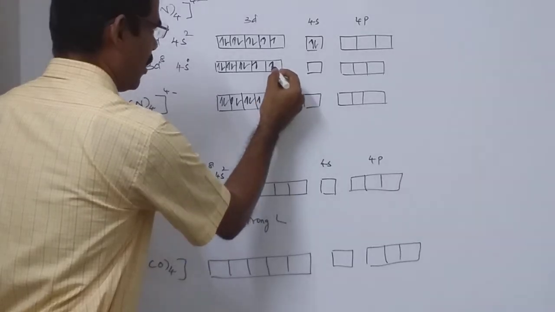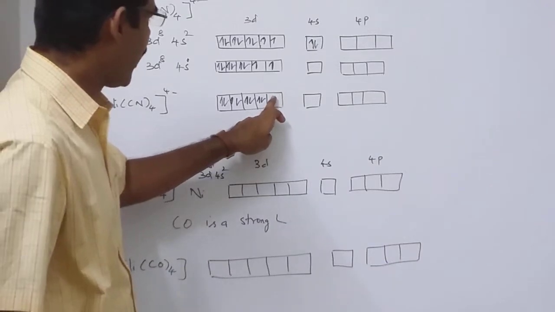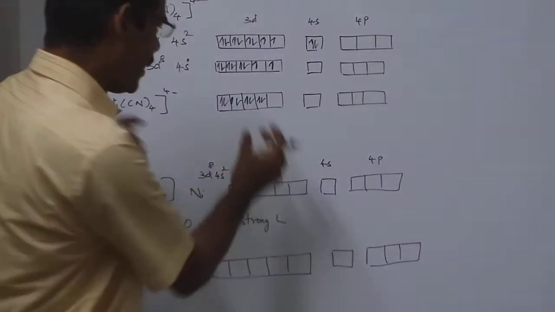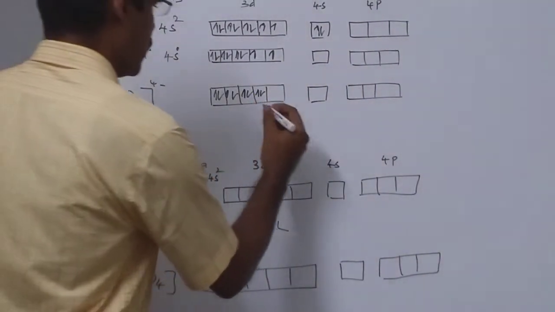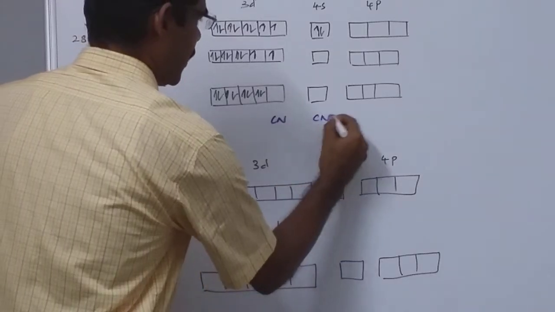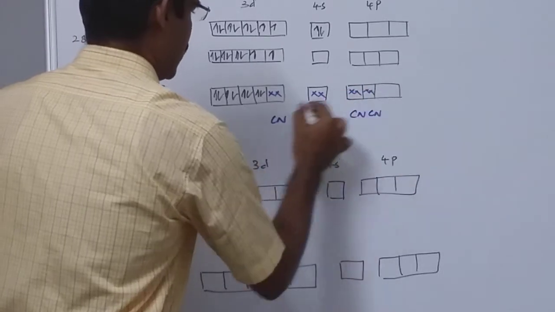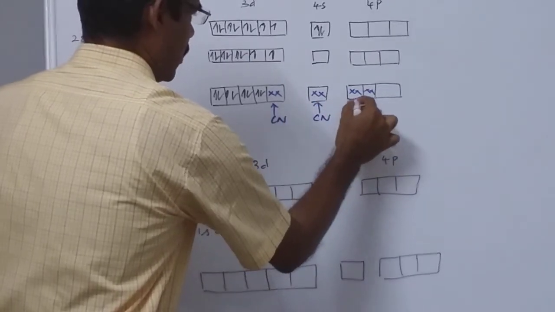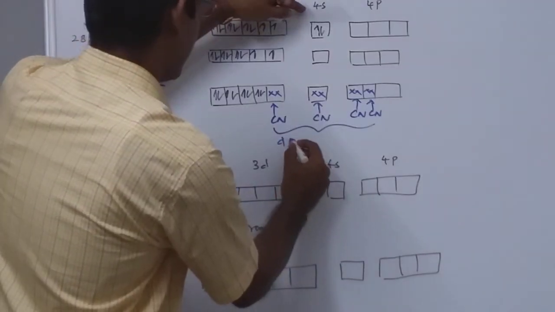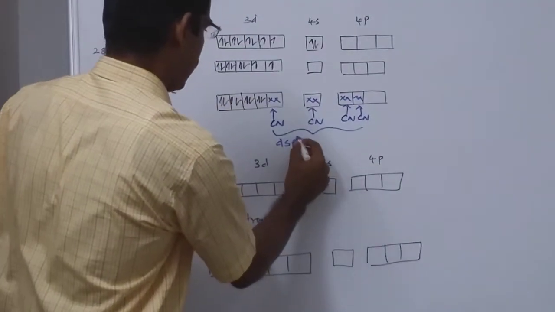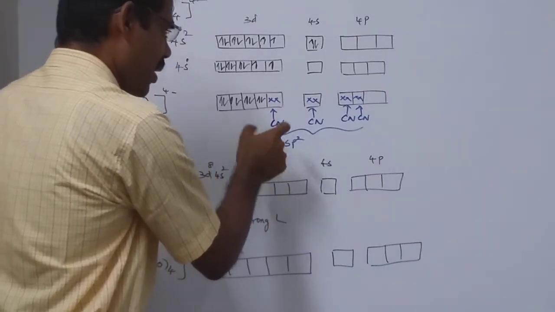So here this electron will be pushed to pair with this single electron. As a result, you can see there will be one vacant 3d orbital. So in this vacant 3d orbital, see, this one is CN, CN, CN, CN. You can see one d orbital, one s orbital and two p orbitals are involved in hybridization.